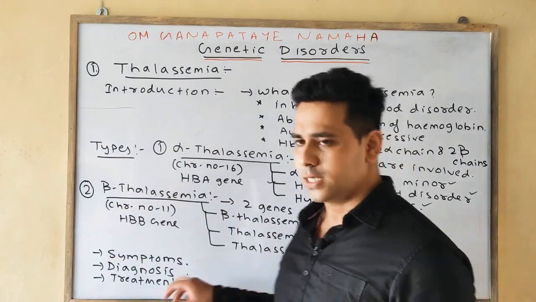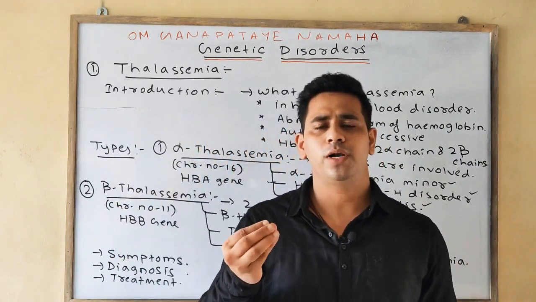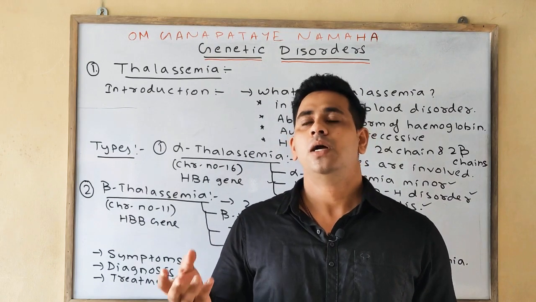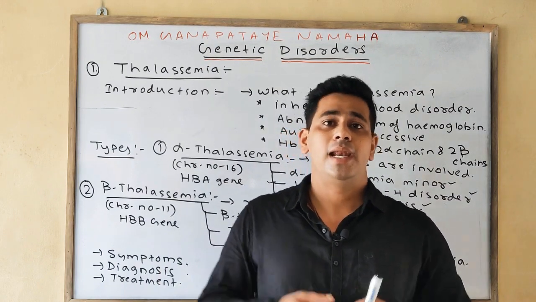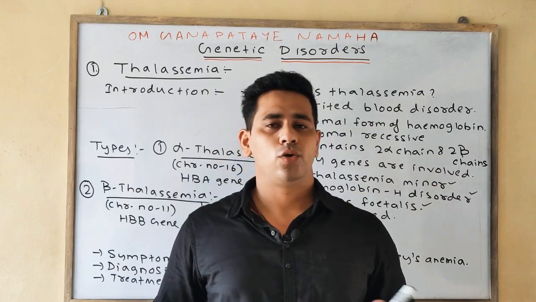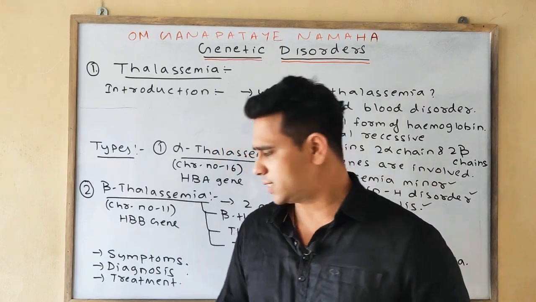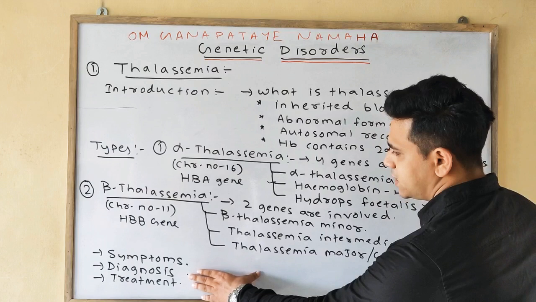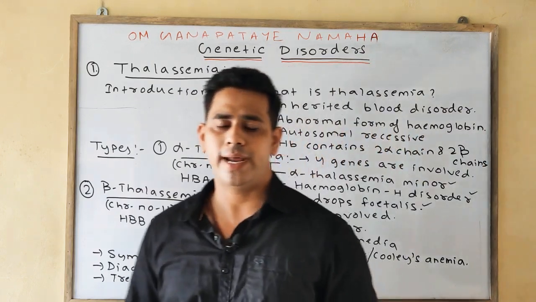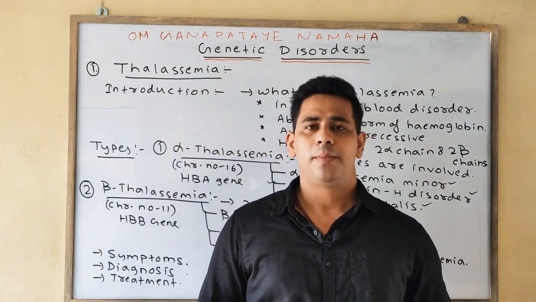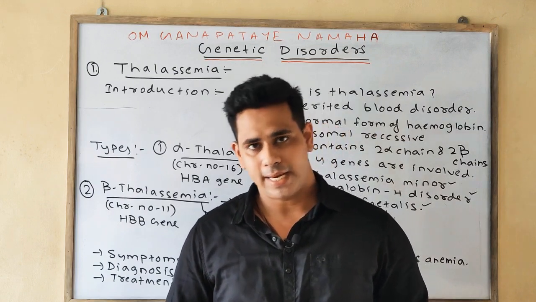Next we'll discuss the various symptoms. You will write important 4 to 5 symptoms such as dark urine, jaundice, enlarged spleen, delay in growth and development, etc. Next we can write various diagnosis. Diagnosis means you can write that diagnosis is done by blood test and genetic analysis.